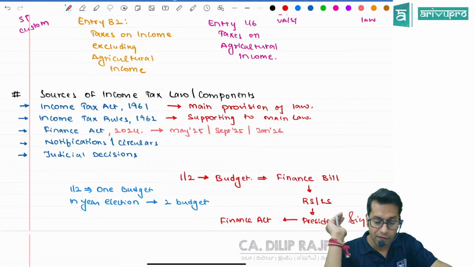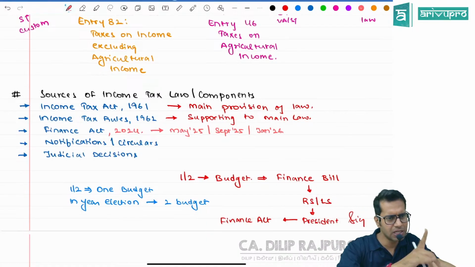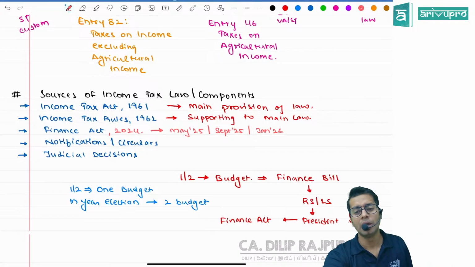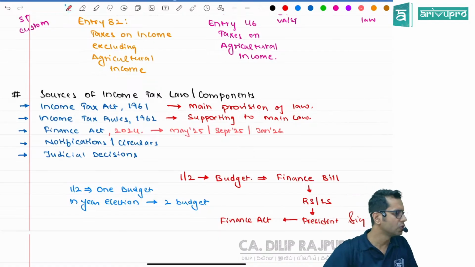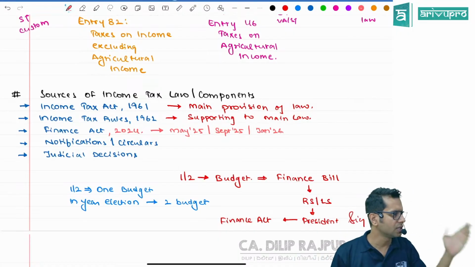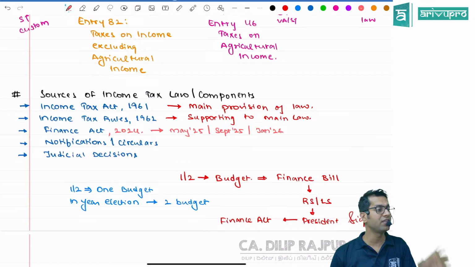Then, sir, what are notifications and circulars? Normally the budget will happen only once. But after the budget, if the government wants to tell you something, it will be told by way of a notification. For example, in our colleges we have a notice board. Teachers tell you to go check the notice board, it is pasted over there. That notice board is nothing but a notification. If the government has to give some information to the citizens of India, they give it by way of a notification, notified in the official gazette.